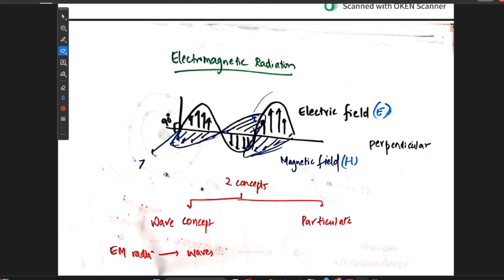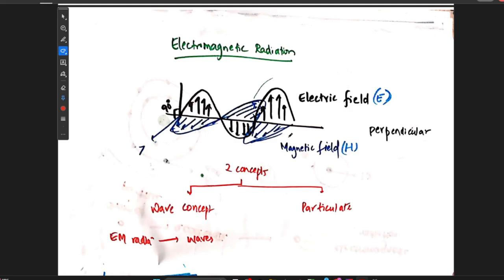So let us see some important concepts about electromagnetic radiation, and then we'll go on to X-rays. First, electromagnetic radiation consists of two main things. One, it has an electric field and it has a magnetic field. Electric field and the magnetic field are actually perpendicular to each other. If you see, they are perpendicular to each other.